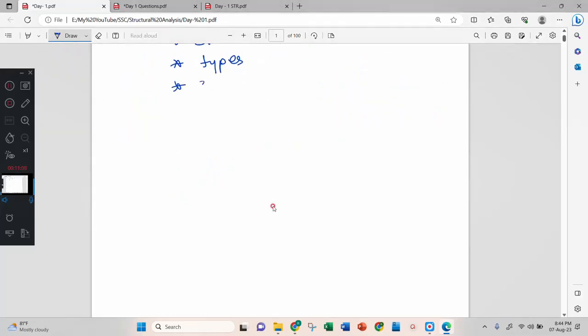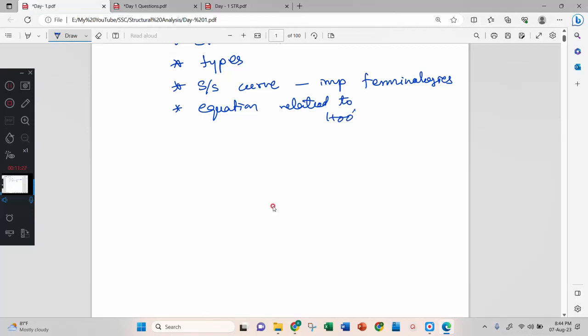Then after that, the stress strain curve and important terminologies. Then equations related to Hooke's law, and deformations. After this, we will be studying elastic constants.